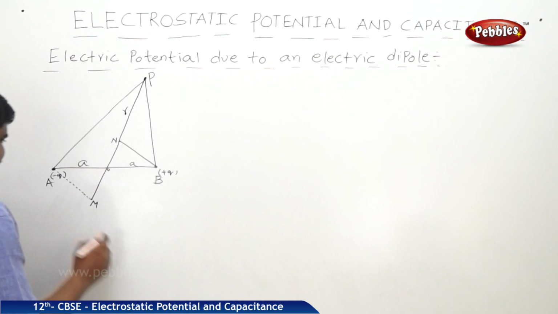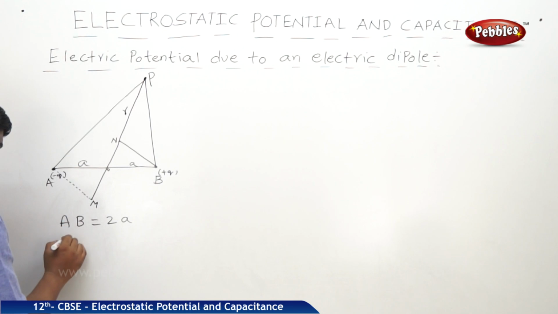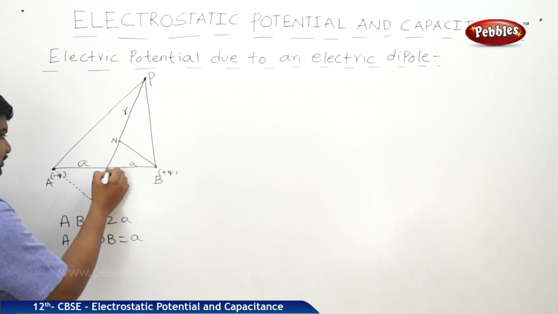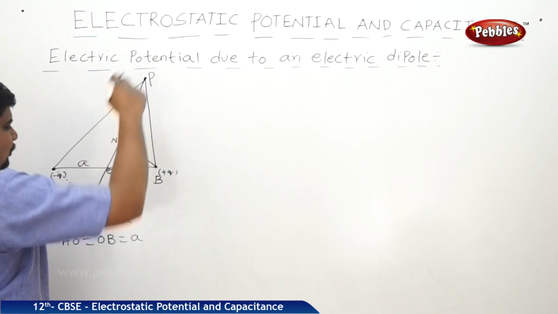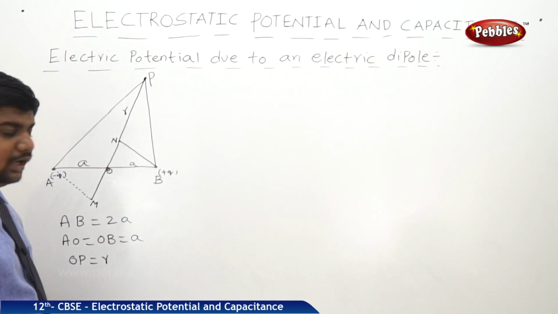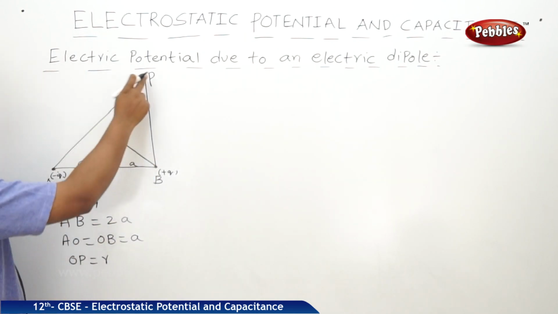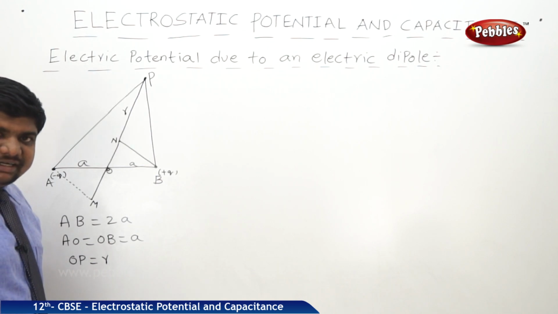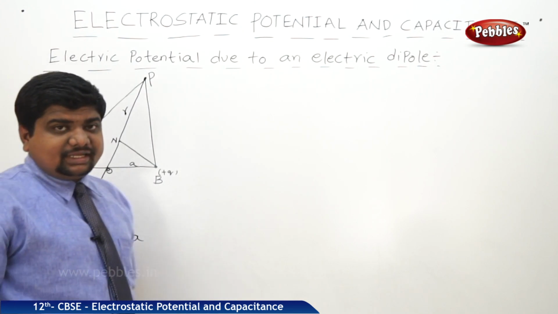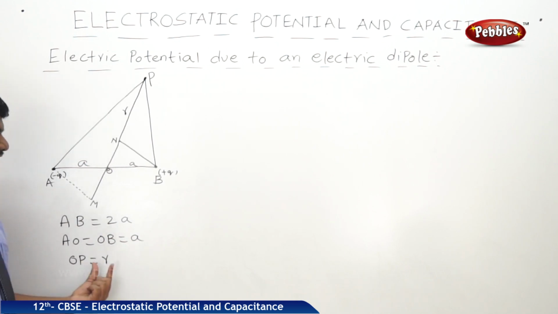Now the dimensions are like this. A to B is 2a, but AO is equal to OB is equal to a. This is O. O to P is r. And in this diagram, we can see two triangles. First one, APM, which forms an isosceles triangle. Next one, BPN, also forms an isosceles triangle. AB is equal to 2a, AO is equal to OB is equal to a, and OP is equal to r.